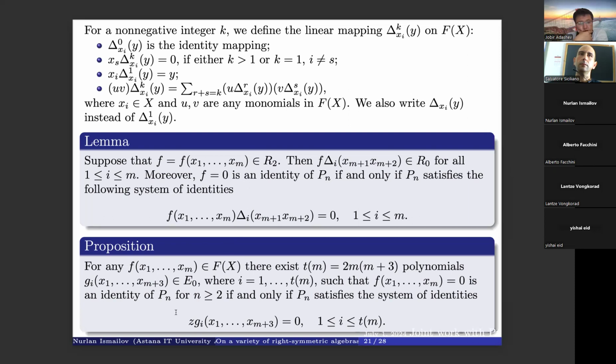Now next, if f is some polynomial, then there exists this amount of polynomials g_i from our E0, such that f is an identity of Pn if and only if Pn satisfies this system of identities of this form. So here we have Tm number of polynomials from E0.